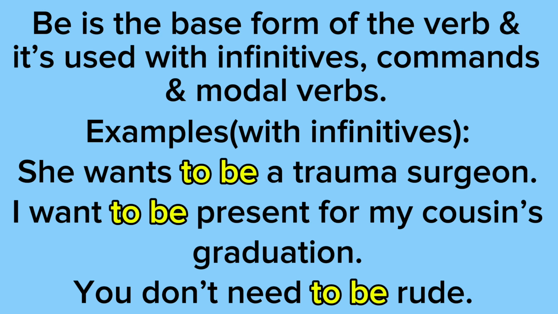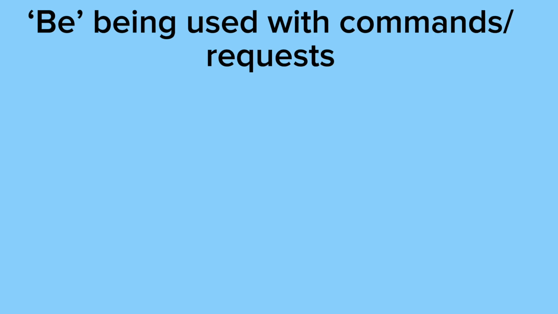So example 1 says she wants to be a trauma surgeon. So notice how we're describing her. The subject is she. So we're talking about something that she wants to be. Example 2 says I want to be present for my cousin's graduation. So in this example, we're talking about somewhere I want to be in the future. And example 3 says you don't need to be rude. So notice how in each example we use to and we use the base form of the verb, which is be.